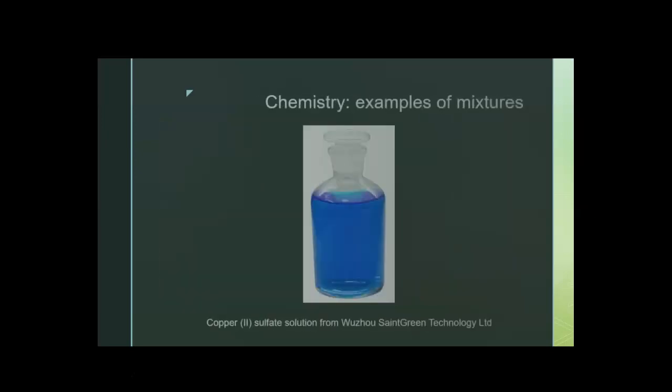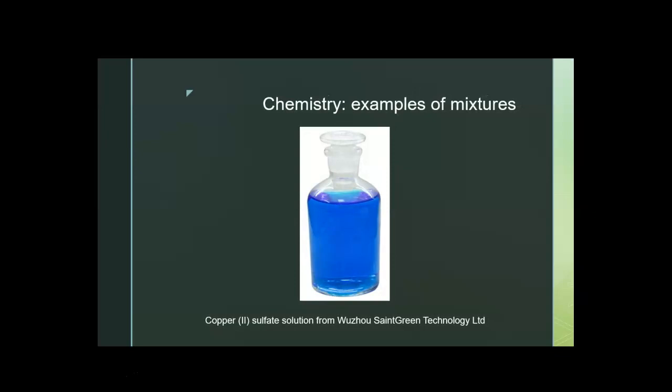And here is one that you can actually see through, copper(II) sulfate solution. The copper(II) sulfate in the water absorbs light and looks blue. So you've now seen solids, liquids, and gases, and elements, compounds, and mixtures.